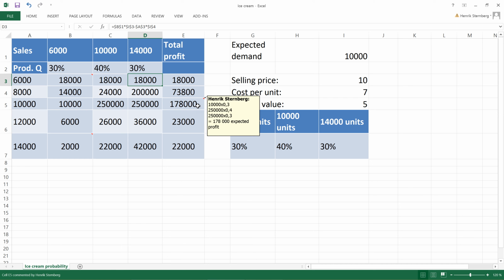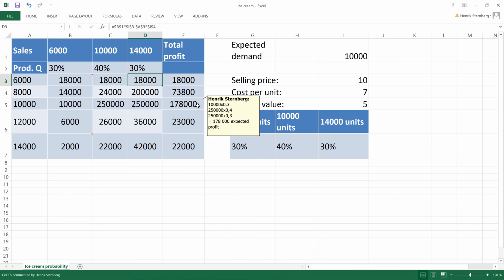We multiply 250,000, which is the profit if we sell 10,000 and we produce 10,000. And we will have the same profit if the demand is 14,000, but we only produce 10,000, so we only sell 10,000 at regular price. So multiplying these, we get 178,000 as the total expected profit if we produce 10,000.